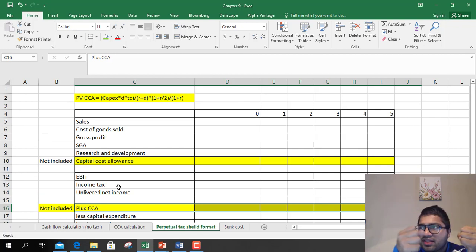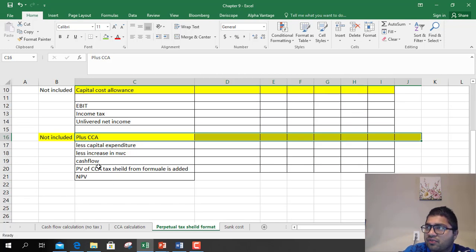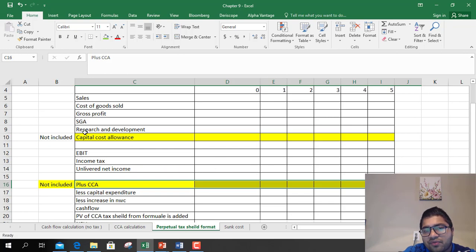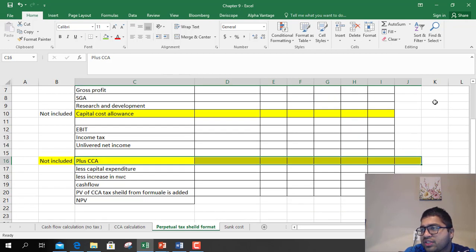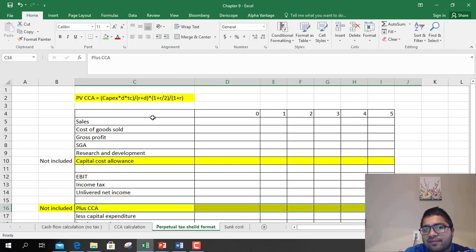We calculate the present value of the whole CCAs that you are going to get because of that asset, and we add that up in the end. So instead of using CCA separately in the cash flow statement and income statement, we ignore CCA and add the present value of CCA in the end. Now how to calculate the present value of CCA?